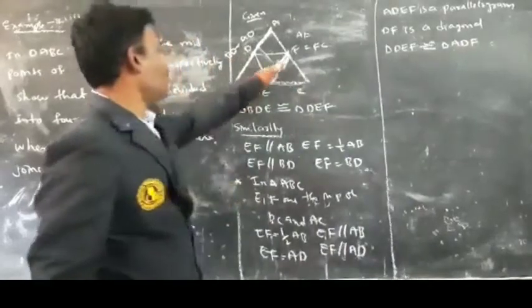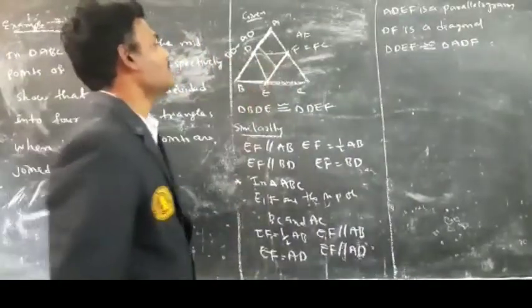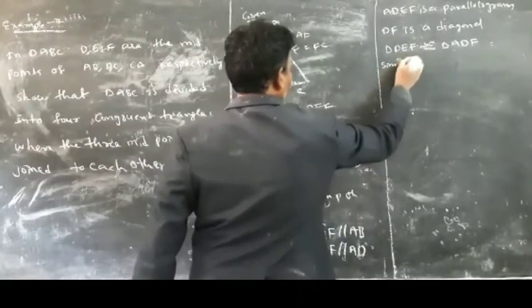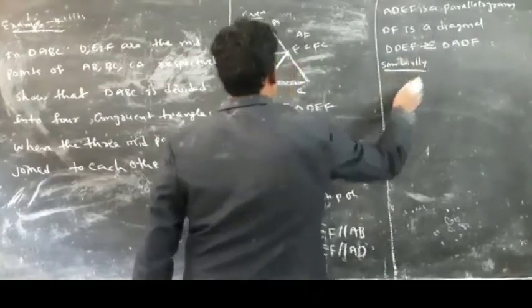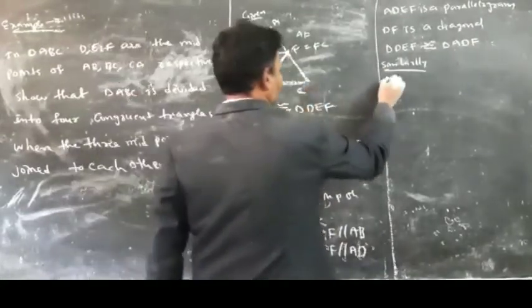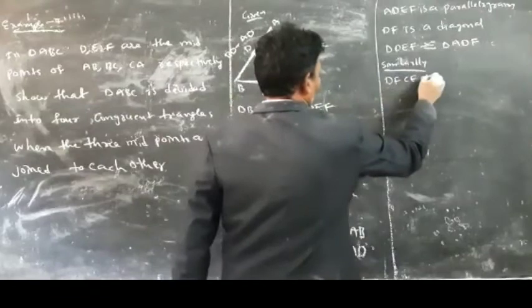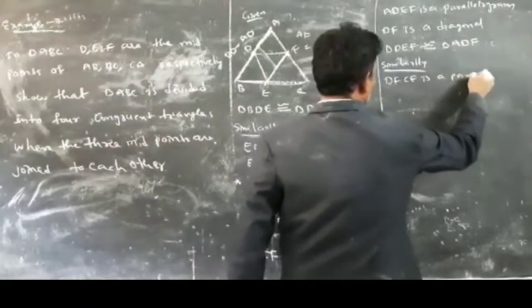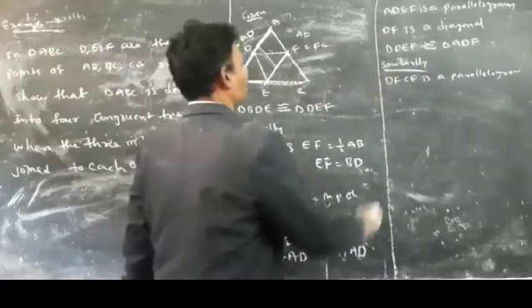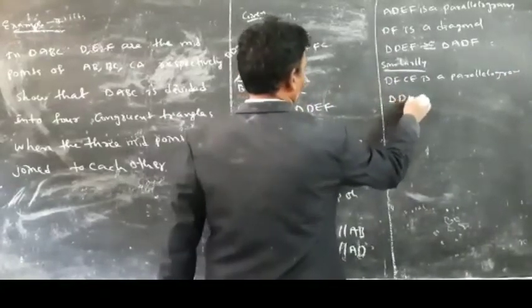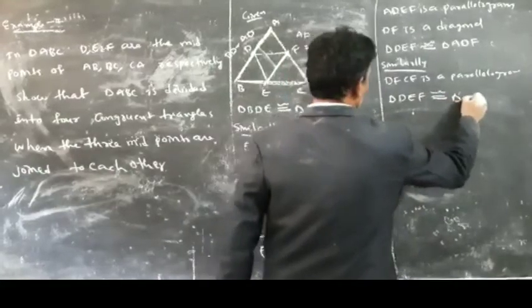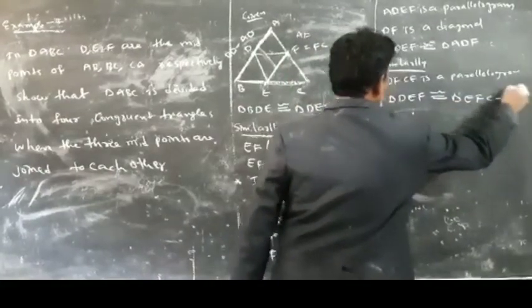This is the second equation. Similarly, we can prove DFCE is a parallelogram. Then we can write triangle DEF is congruent to triangle EFC. So this is the third equation.